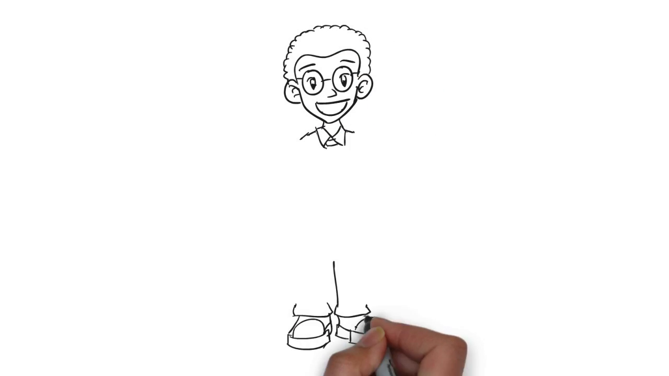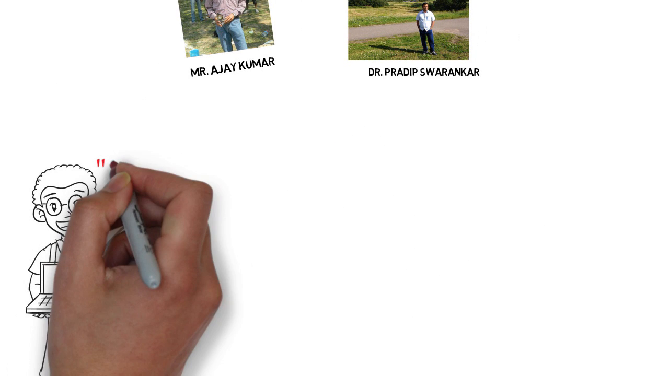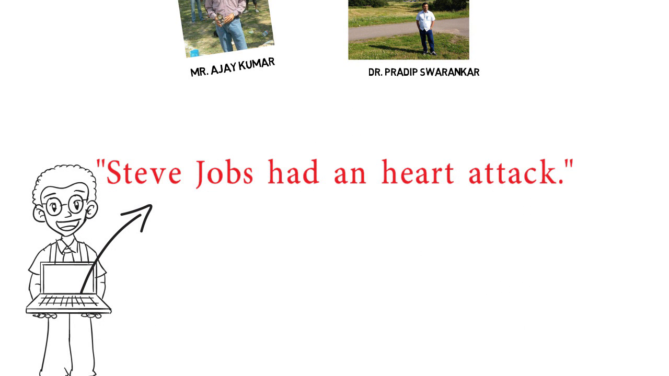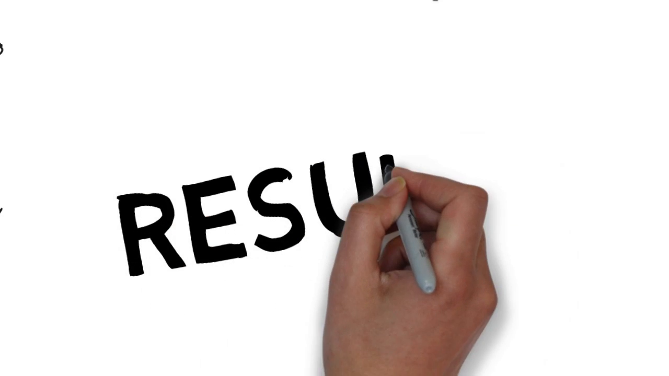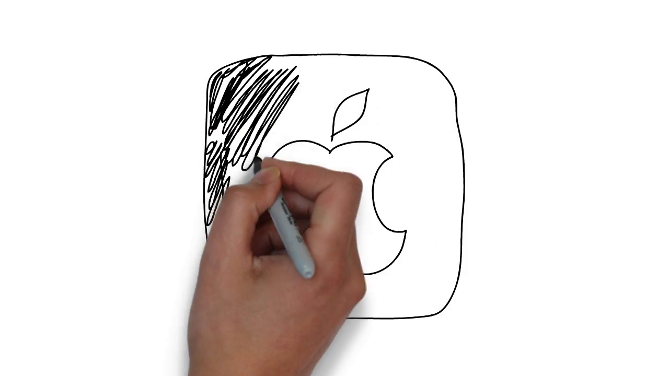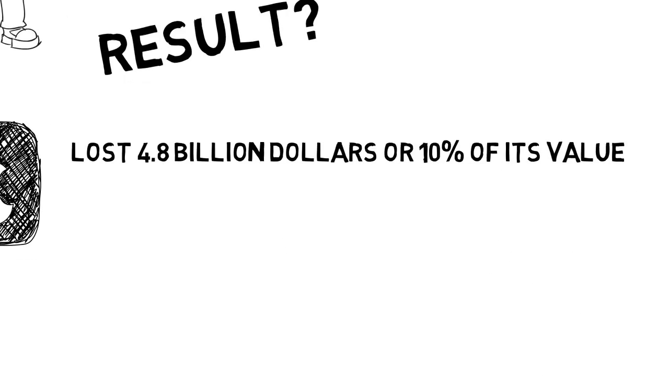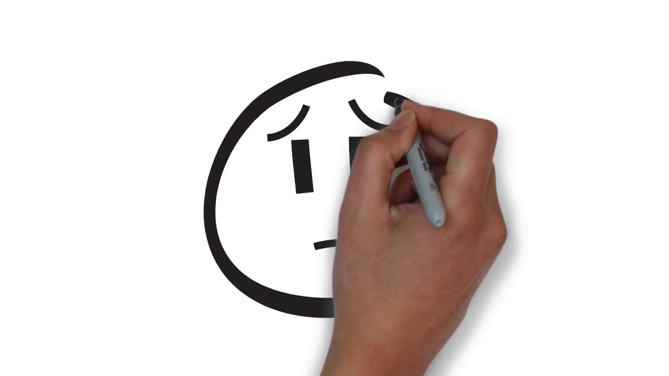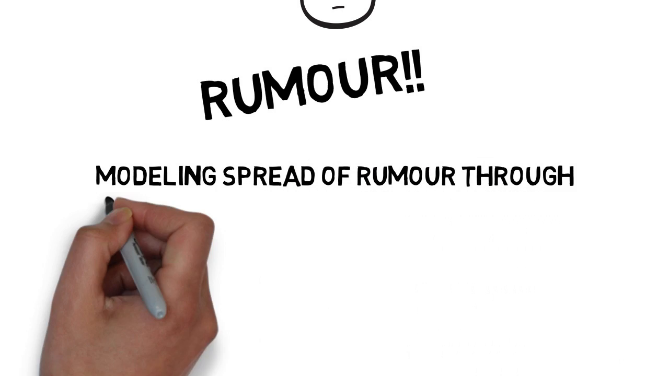But before we begin, let me narrate a true incident. In 2008, an 18-year-old boy in California posted on CNN iReport that Steve Jobs had a heart attack. What was the result? Apple lost $4.8 billion in the first hour of trade, which almost amounts to 10% of the value of the company. So, what was the root cause of this huge loss? A simple rumor. And this is what our BTech project is about: modeling spread of rumor through emails.